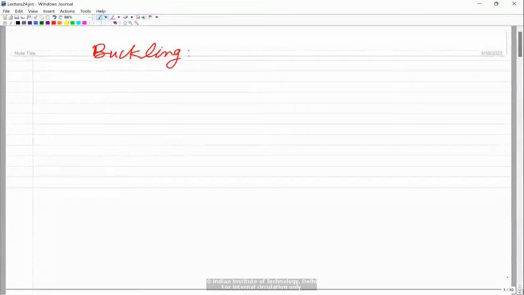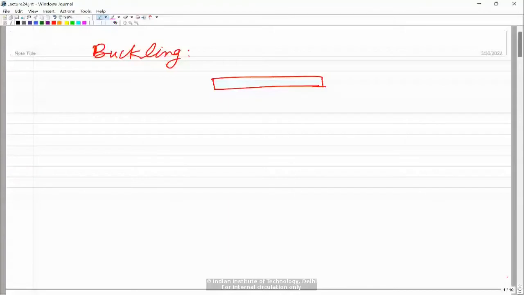Now the last topic I'm going to cover is buckling, that is stability of a structure. Although I won't be able to discuss all the cases, the simple illustration I will do through column buckling. Suppose you have this column, although showing it as a horizontal member, basically what we are seeing here is a column. This side is a movable support, and then it is subjected to an axial force P.